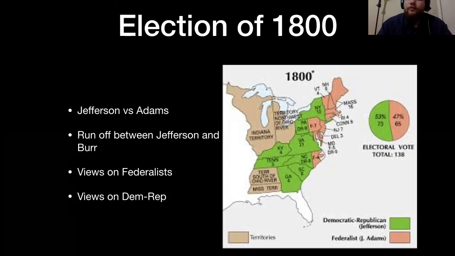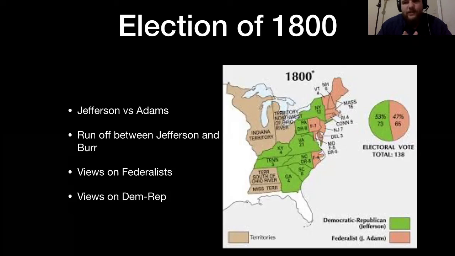They ran through over 30 votes, and the Federalists would vote for Burr, and the Anti-Federalists, at this point the Democratic Republicans, would vote for Jefferson, and they would always end up in a deadlock until Hamilton, who was a Federalist and an enemy of Jefferson in general, convinced enough of the Federalists not to vote that Jefferson would get the election.